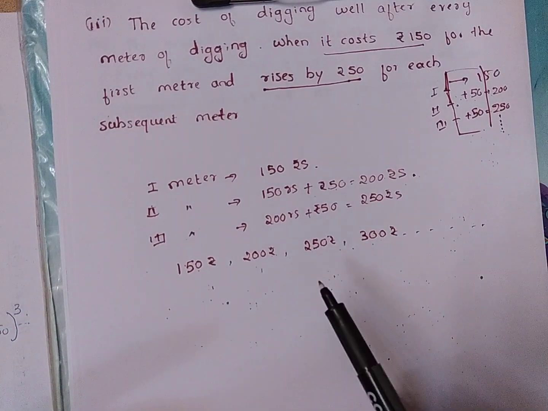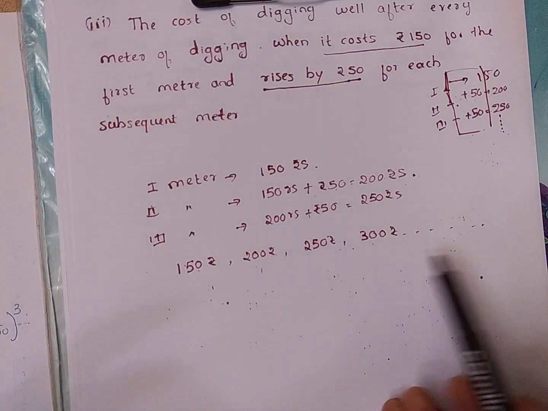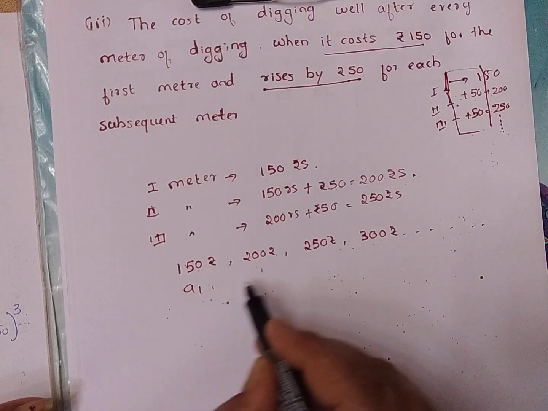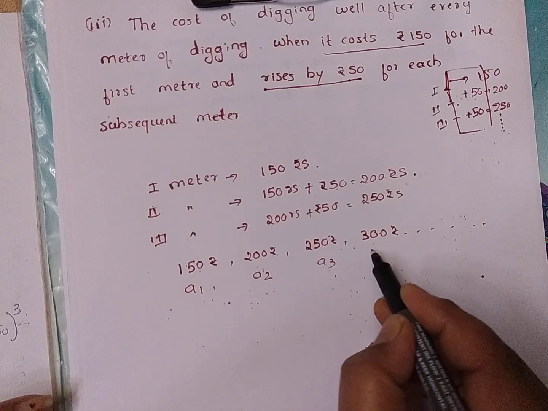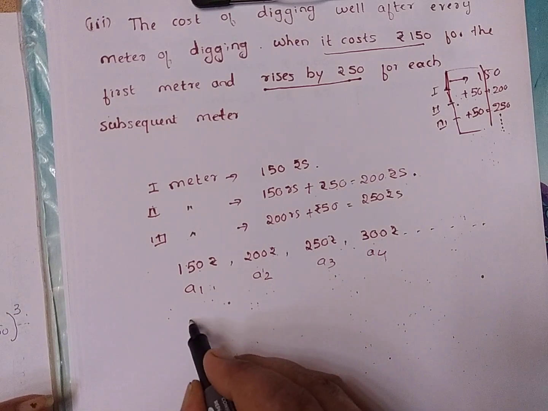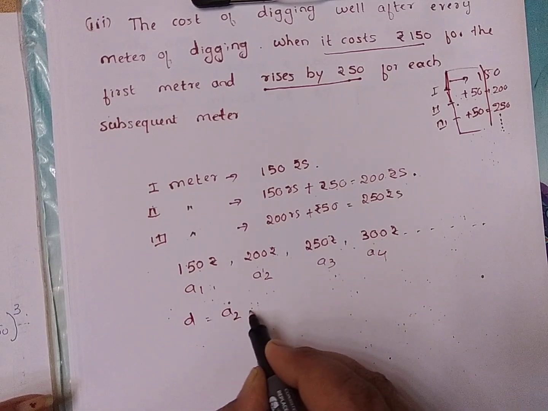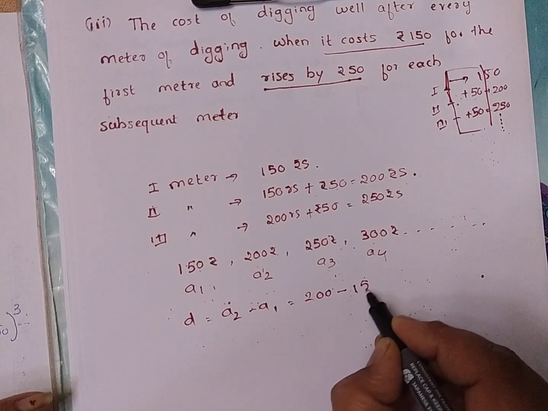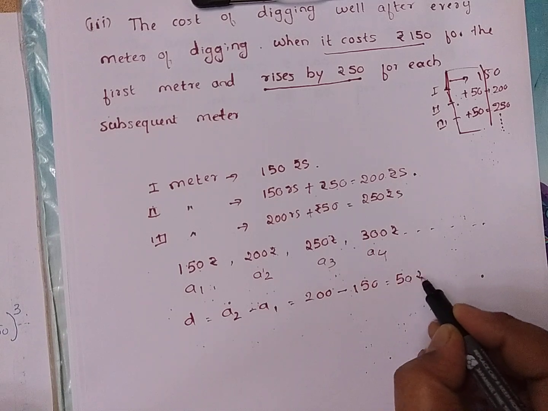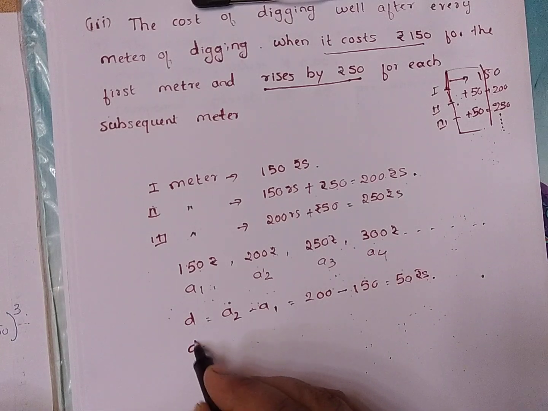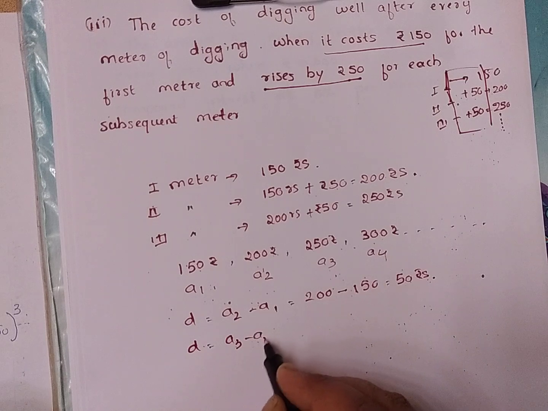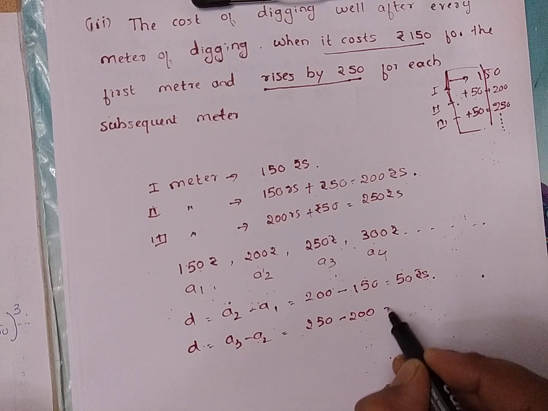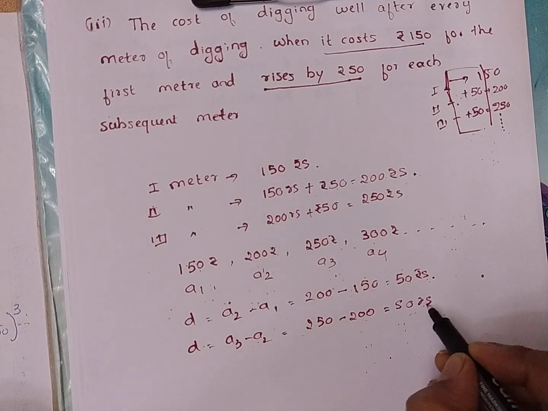We have to check whether it is an arithmetic progression or not. For checking, we will find the common difference. Suppose these are A1, A2, A3, A4, the terms. We will calculate D. A2 minus A1, A2 is 200 minus 150. How much? 50 rupees is the difference. And again A3 minus A2, that is 250 minus 200, that is also 50 rupees.